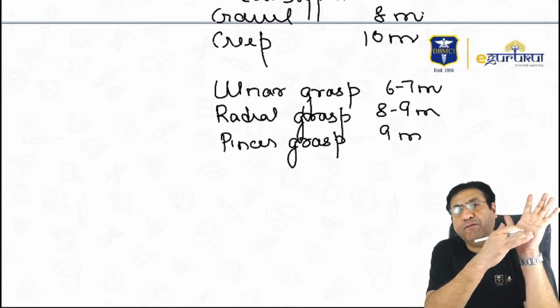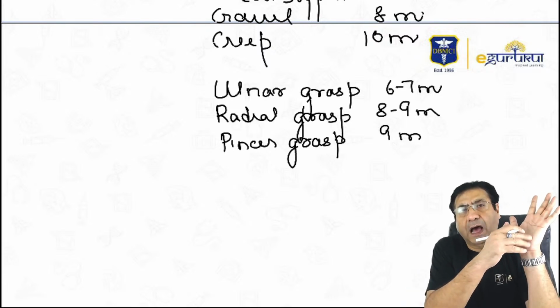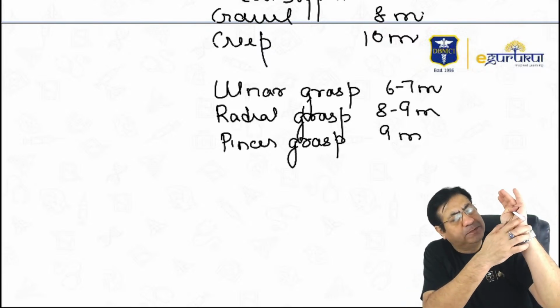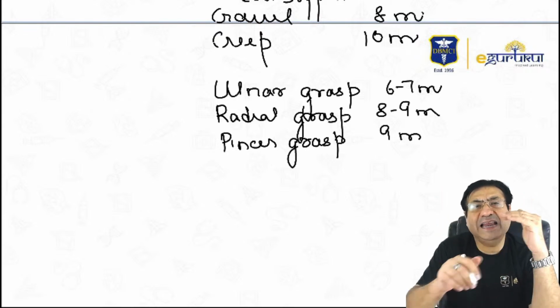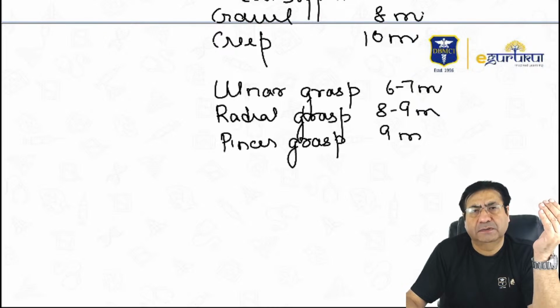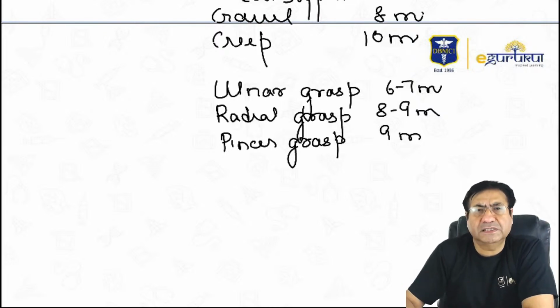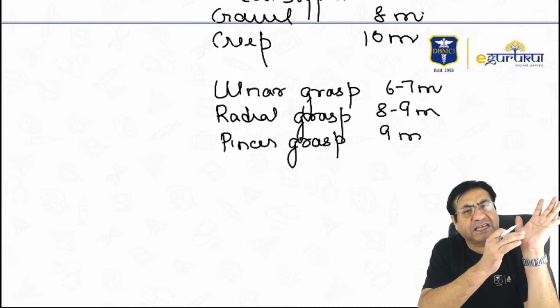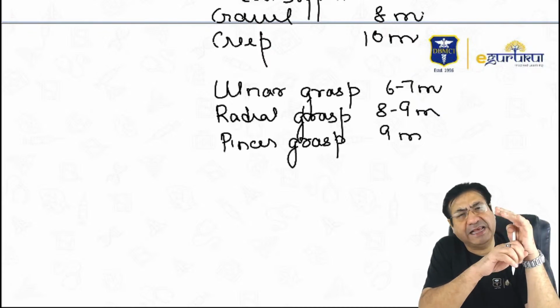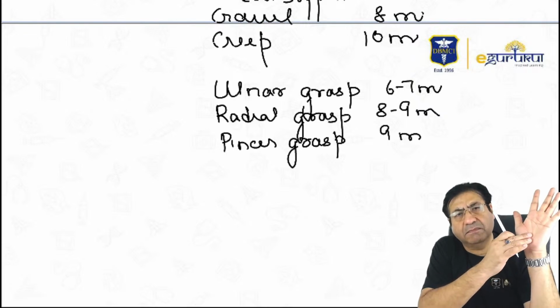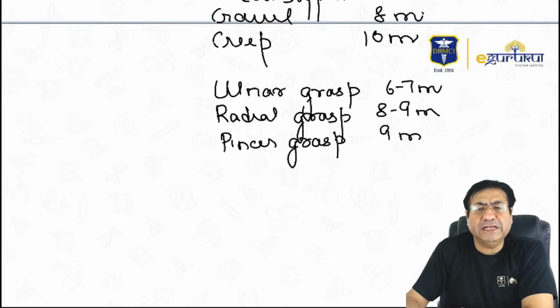So these are types of palmar grasps. Ulnar grasp is when the child is holding objects using the ulnar aspect of the palm. It's an immature palmar grasp. This develops at 6 to 7 months. Radial grasp is when the child is catching hold of objects using the base of the thumb, like this. This is a radial grasp. It appears at the age of 8 to 9 months.